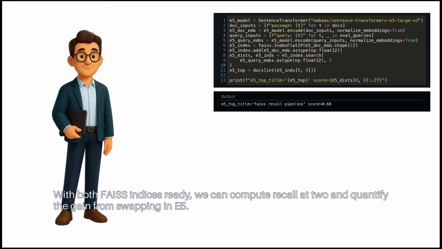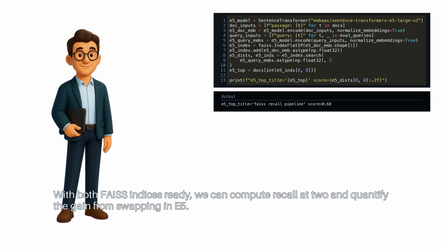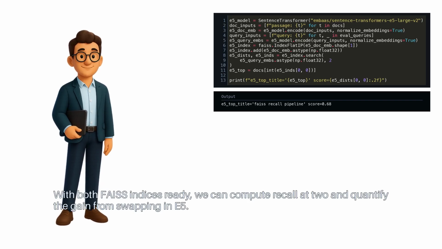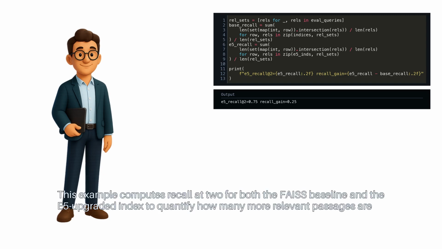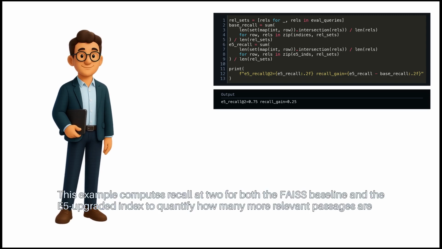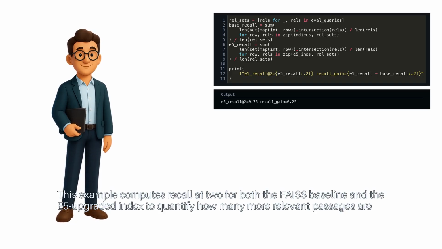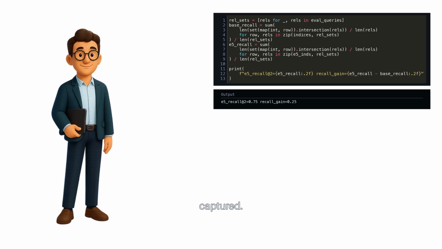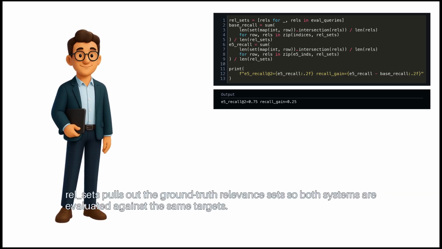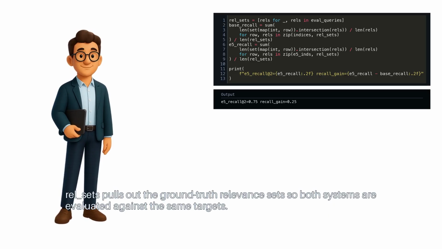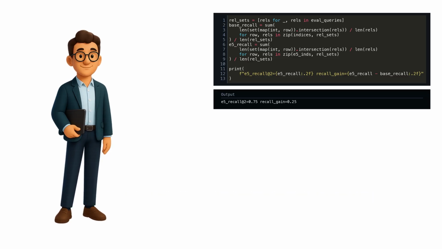With both FAISS indices ready, we can compute recall at 2 and quantify the gain from swapping in E5. This example computes recall at 2 for both the FAISS baseline and the E5 upgraded index to quantify how many more relevant passages are captured. Rel sets pulls out the ground truth relevance sets so both systems are evaluated against the same targets.